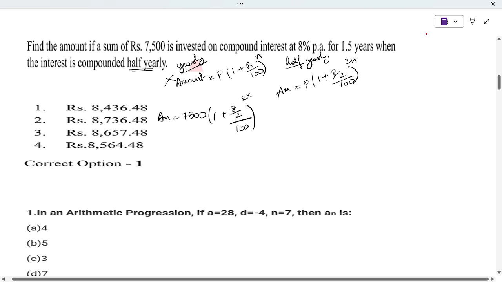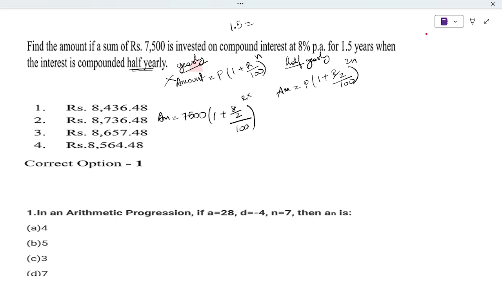The power is 2 times n, where n is 1.5 years. In 1 year we have 12 months, so half a year is 6 months, and 1.5 years is 18 months. We need to convert into years, so 12 months in a year, and 18 months is 3 half years, so the power is 3. Now 4 by 100 is 1 by 25, so 7500 times bracket 1 plus 1 by 25 to the power 3. Now the LCM.